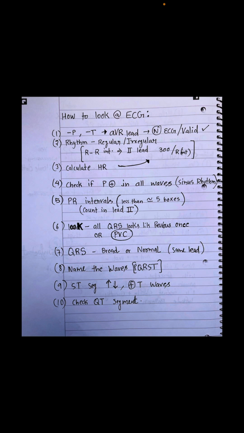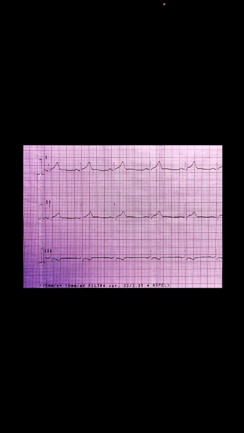The ninth point states whether the ST segment is elevated or depressed. So you have to check if it is STEMI or non-STEMI, and check if the T waves are present, and whether they are positive or negative. In the last, tenth point, you are going to check the QT segment and the norms of the QT segment. So let's go next.